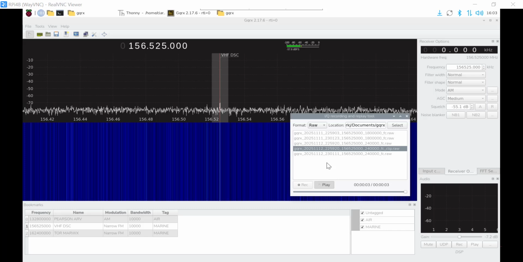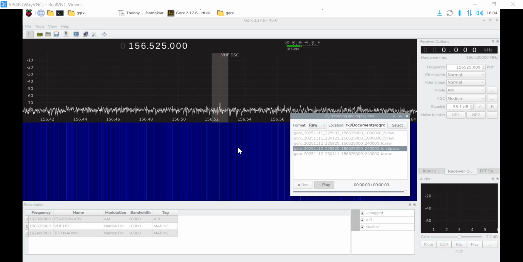Now, you can't, unfortunately, trim that with Audacity. Audacity is the program I've used to trim down my various files. So I'll give you an example here of what I want to do. I'm working on a VHF DSC decoder. So here's my reception from the other evening. Actually, it's November, I think it's the 12th, around 1800 local time.